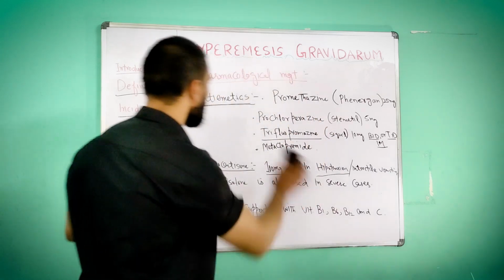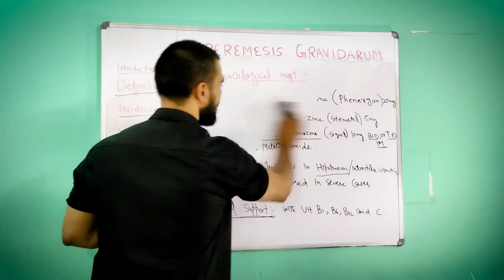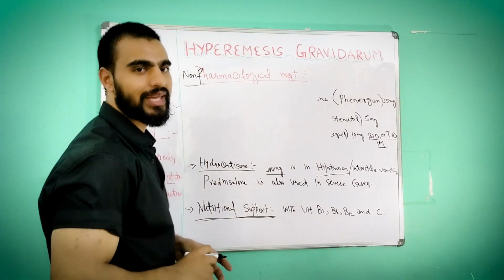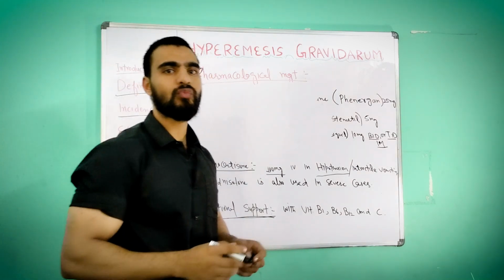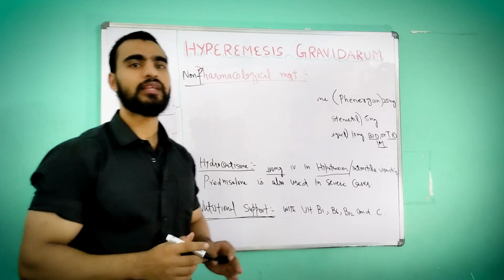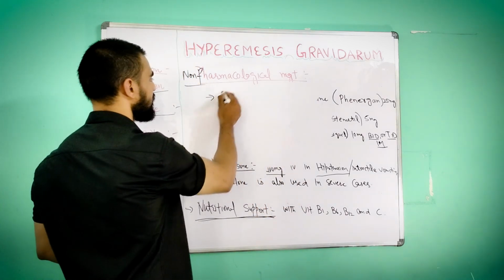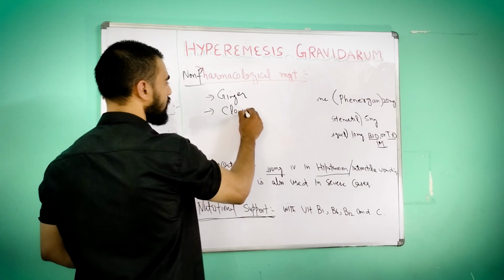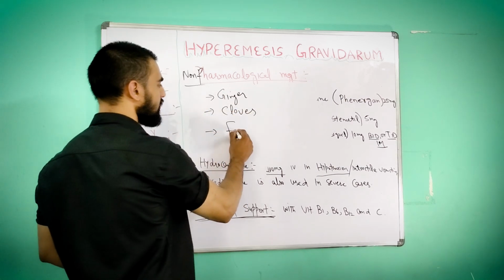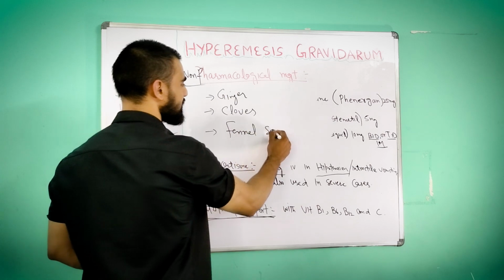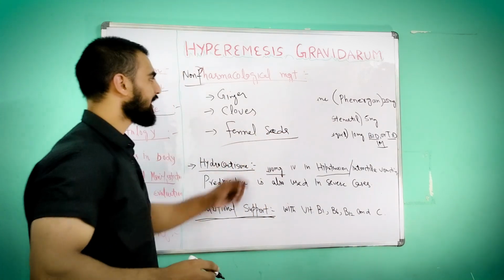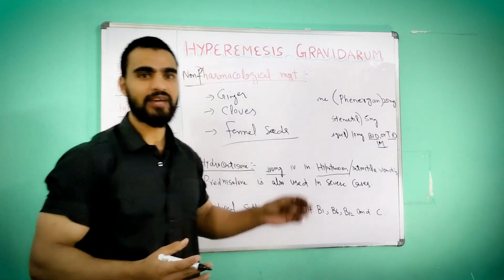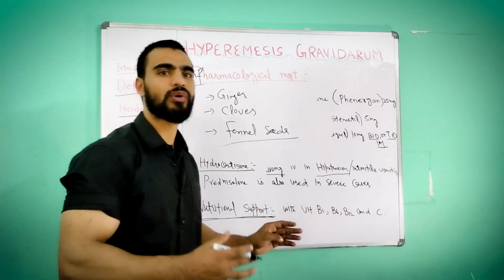Second one is non-pharmacological management, or we can say home remedies. So what we can do in this case: ginger, cloves or fennel seeds. So the woman can use ginger, cloves or fennel seeds. That may be effective. That will be effective in controlling the nausea and vomiting.